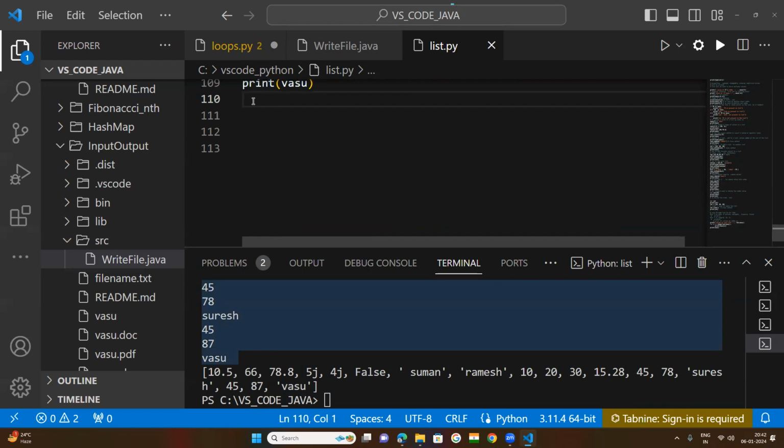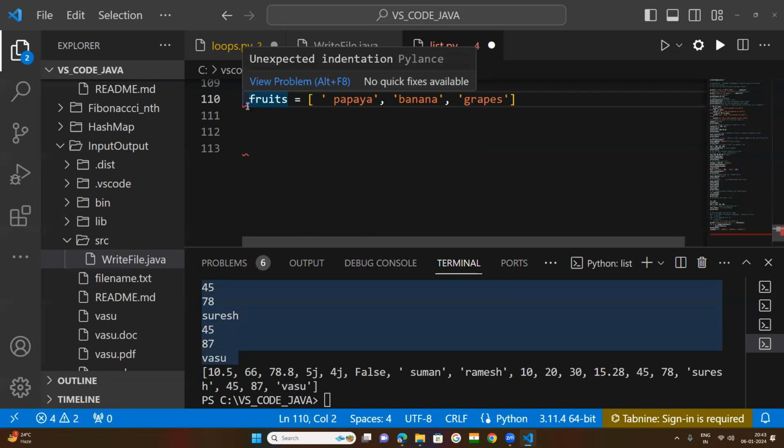Suppose one more list is here, a fruit list. The fruits list is equal to papaya, papaya, and one more, banana. It is a fruit list. One more, take any fruit, grapes. So then one fruit list is created.